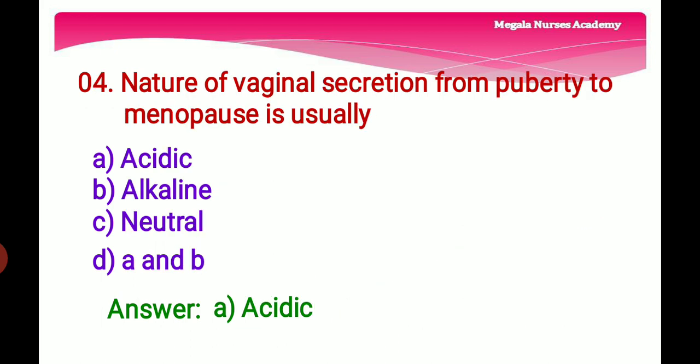Fourth question, nature of vaginal secretion from puberty to menopause is usually option A, acidic, option B, alkaline, option C, neutral, and option D, A and B. The right answer is option A, acidic, because normal vaginal pH is moderately acidic. The pH of the vagina is between 3.8 and 4.5. The vagina's acidic environment is a natural defense against the bacterial growth. So the right answer is option A, acidic.